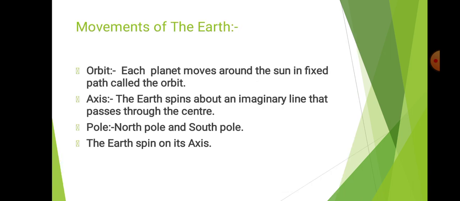In this lesson, there are some important points. Orbit means each planet moves around the sun in a fixed path. It is called the orbit. Axis. The earth spins about an imaginary line that passes through the center. It is called the axis. Pole. There are two important poles, North Pole and South Pole. The earth spins on its axis.